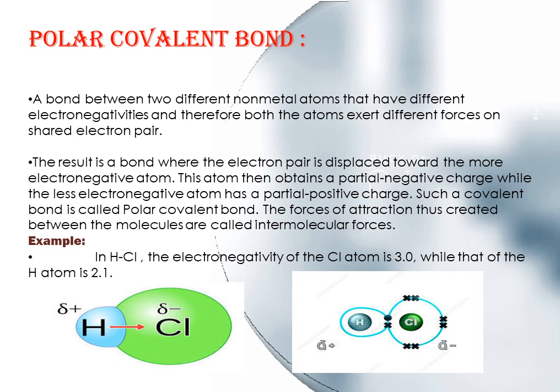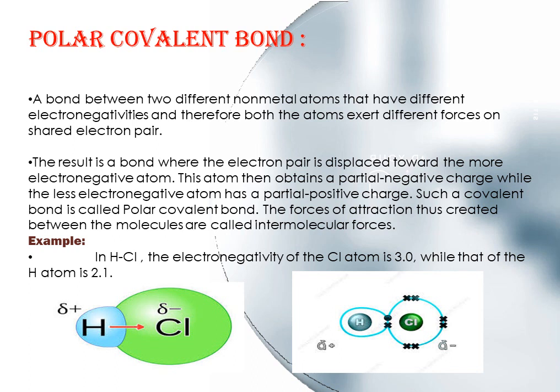In a polar covalent bond, the electrons are not equally shared because one atom spends more time with the electrons than the other atom. The result is a bond where the electron pair is displaced toward the more electronegative atom. This atom then obtains a partial negative charge while the less electronegative atom has a partial positive charge. Such a covalent bond is called polar covalent bond. The forces of attraction thus created between the molecules are called intermolecular forces.